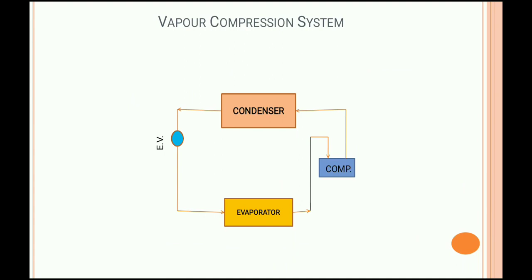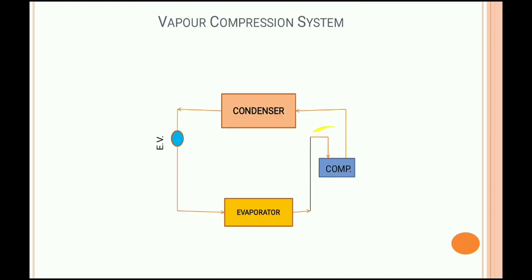This is the vapor compression system. This is not a part of the vapor absorption system, but to understand the vapor absorption system, we should know the vapor compression system. In vapor compression system, we are using four parts. First one is the compressor, second one is the condenser, third one is the expansion valve, and fourth one is what?